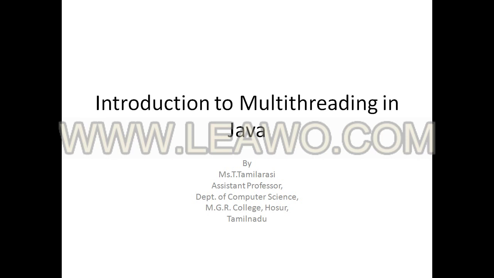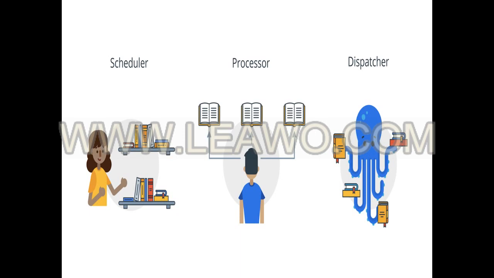I am going to discuss multithreading in Java. A picture can speak 1,000 words. The best example for multithreading is this picture. We have planned to study like a scheduler, but actually we are studying like a processor, and our outcome should look like the dispatcher.